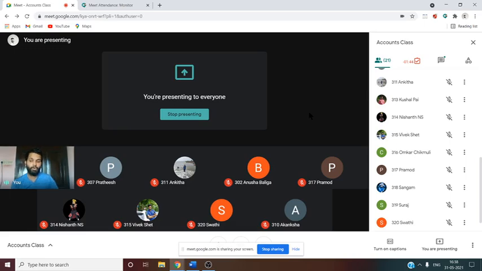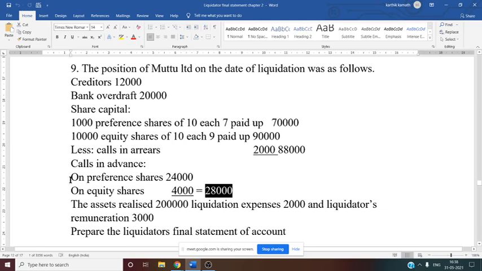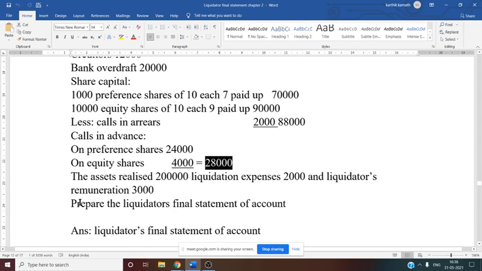So what you can do, under the payment side there is preference share capital. Before giving the capital, the company or liquidator will return the calls in advance money, and before giving the equity capital, again the calls in advance related to the equity shareholder should be returned first. After that, the capital amount is given. That is why here calls in advance you can consider under the payment side, that too under shareholders.